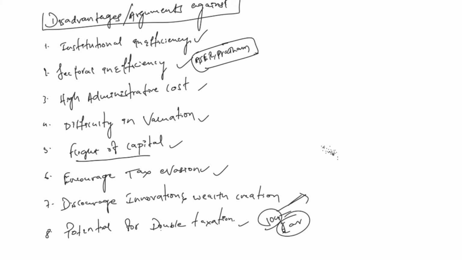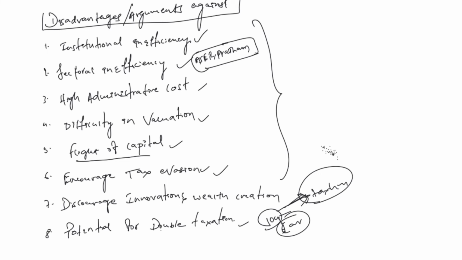For example, if he repatriated his money to another country, that means he took his 10 crore to some other country, that country will again tax him. In this way there is a chance of potential double taxation. This is what the author is saying. Remember these points so that you can use them as subheadings or side headings in your answers.